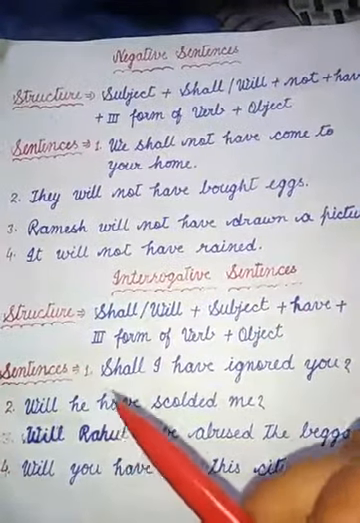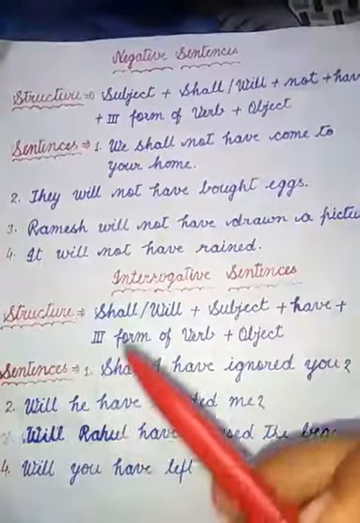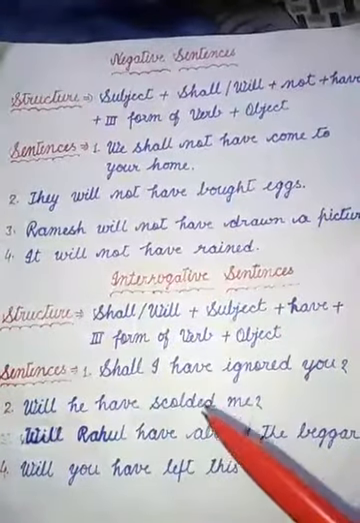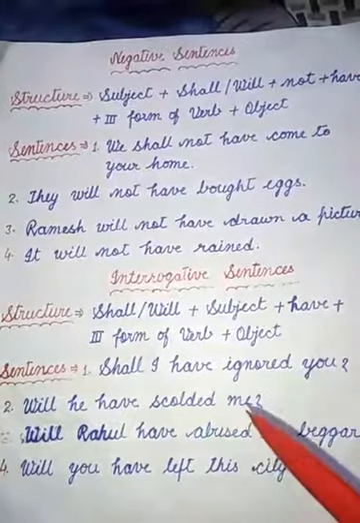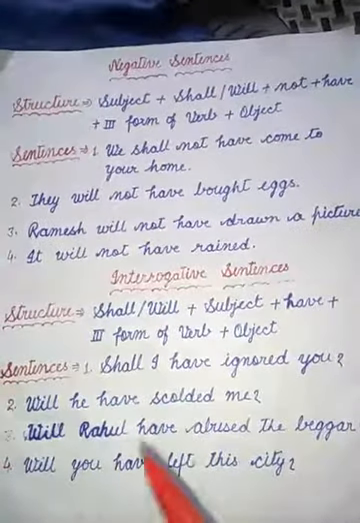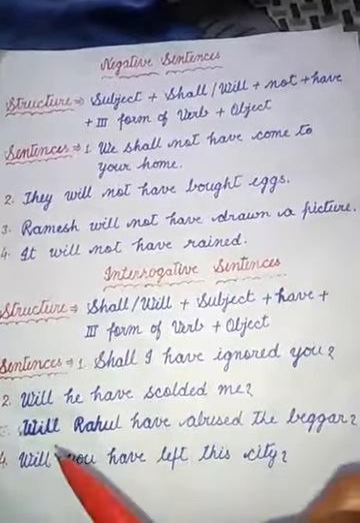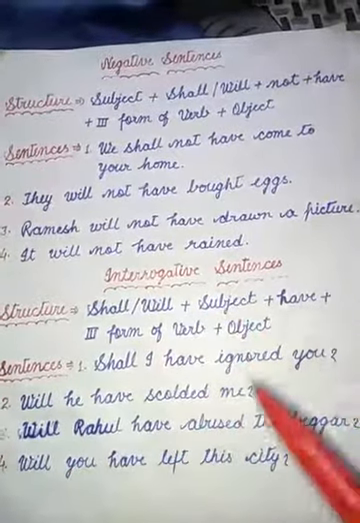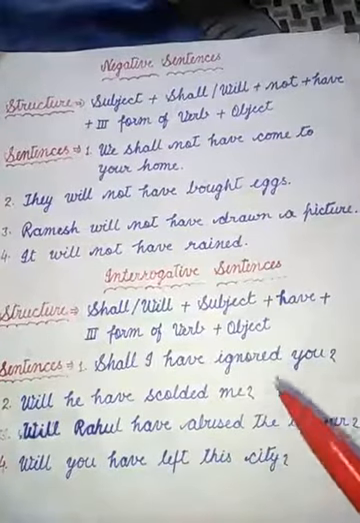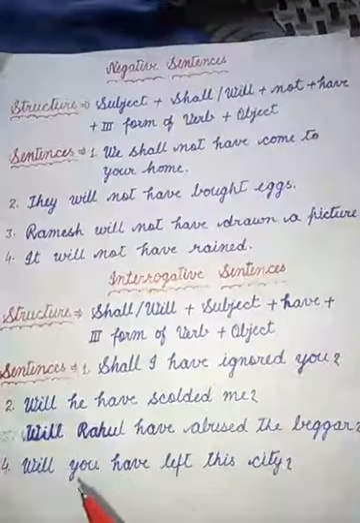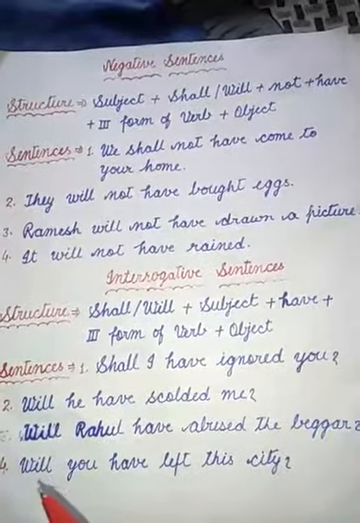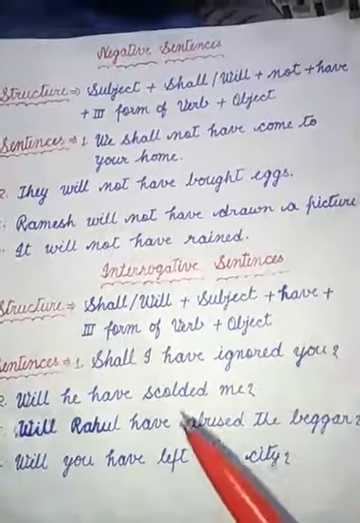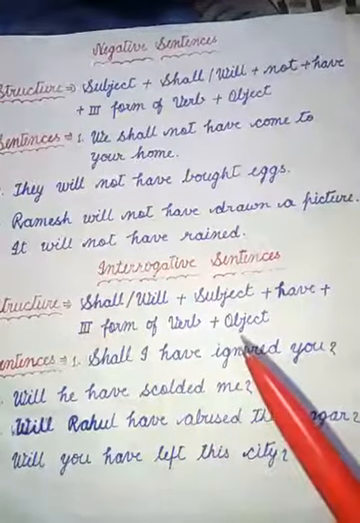Second sentence, will he have scolded me? Here at first will, then subject, he is the subject, have scolded, this is third form of verb, me is object. Third sentence, will Rahul have abused the beggar? Here at first will, then subject Rahul, have abused third form of verb, the beggar is object. Next sentence, will you have left this city? Here at first will, you is subject, then have, left is the third form of verb, this city is object.